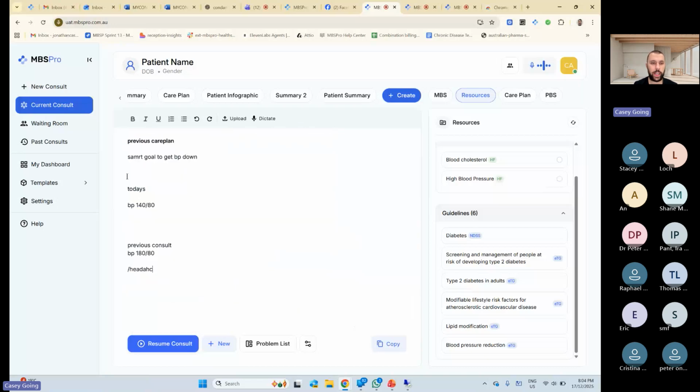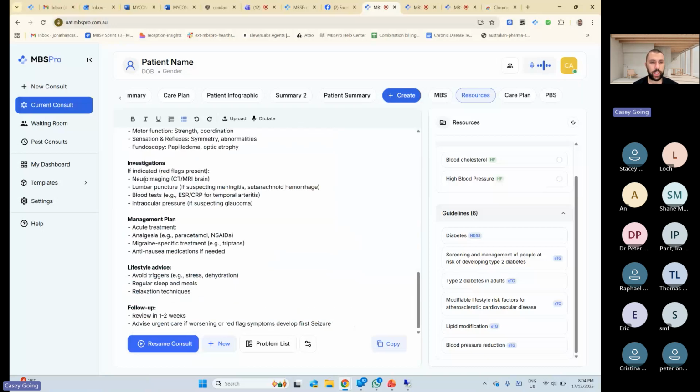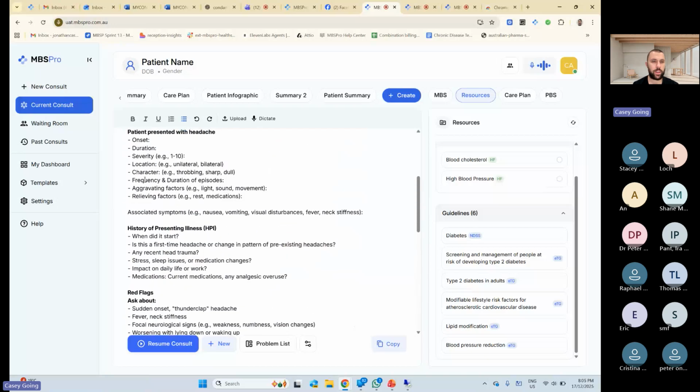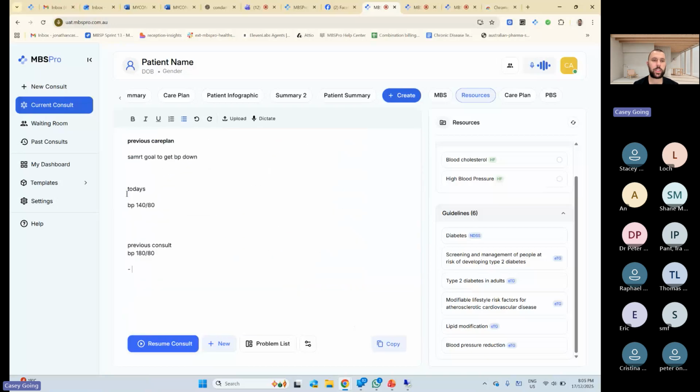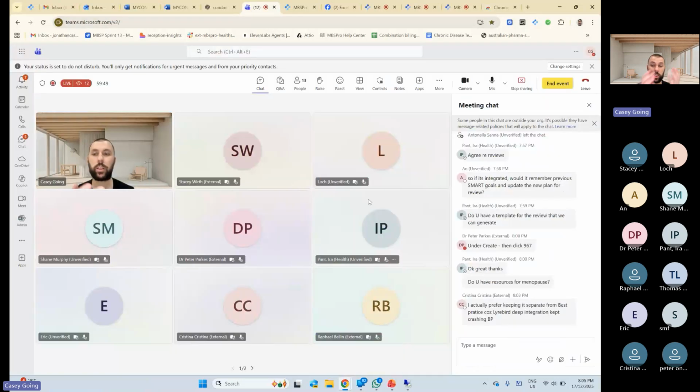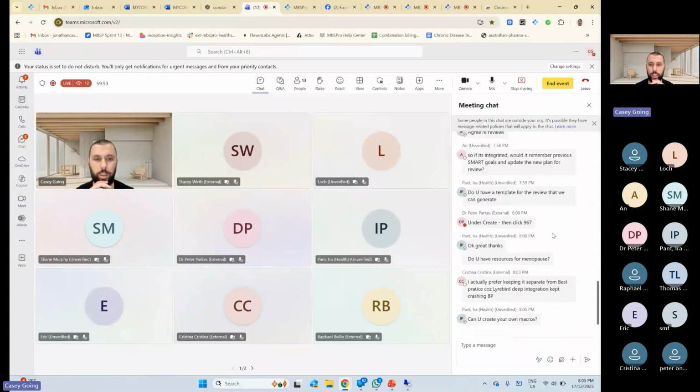Or if you want one for headaches, it'll give you a headache one. So just to give you an idea, anything that gets put into this context box is summarized into your note. So that's how I do my care plans. We don't have the ability to look at your previous care plan on Best Practice. Hopefully one day we will, but not yet.